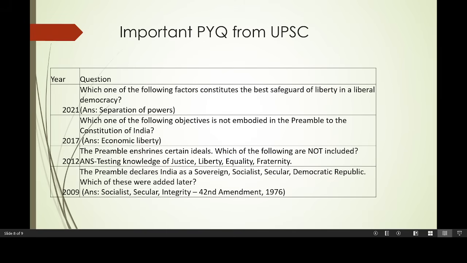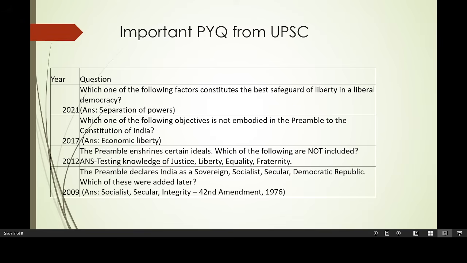Now moving to the PYQ from UPSC. Which one of the following factors constitutes the best safeguard of liberty in a liberal democracy? It is separation of power. Here it is related to the preamble because the word liberty is given, and you should remember what liberty means. Now the next question: which one of the following objectives is not embodied in the preamble to the Constitution of India? If you have already remembered the entire preamble, in your exam you will recall and come to know it is not economic liberty.